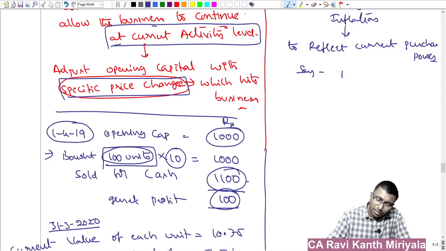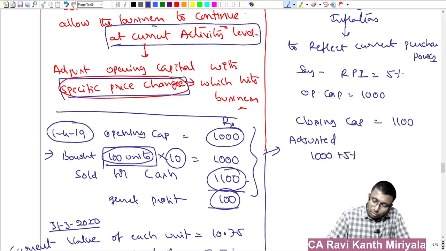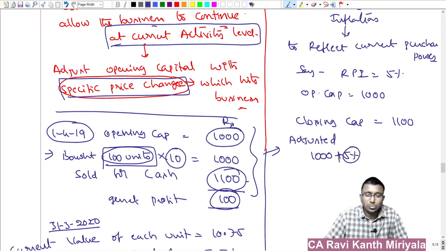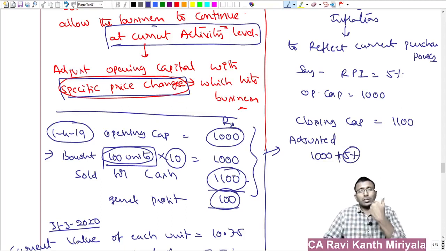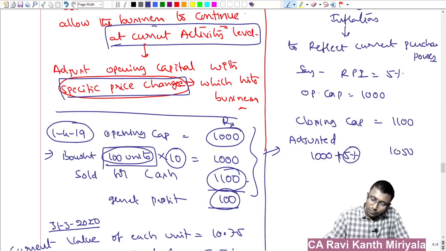In the example, the RPI in the country is equal to 5%. Same numbers I'll take: your opening capital is 1,000. Now 5%. That is what you are supposed to maintain in your closing capital. Actually, the closing capital, you already sold the units, you got 1,100. Now you are adjusting the opening capital: 1,000 plus 5%. This 5% is not specific to 1 unit or 2 units. It is the country's inflation rate you are applying. Simply that. So 1,050 is going to come.